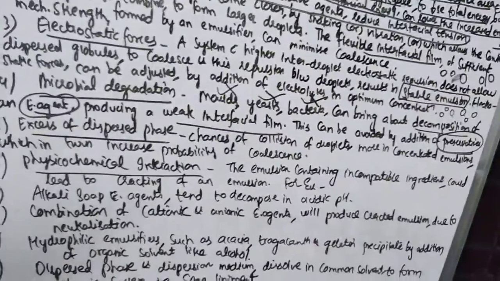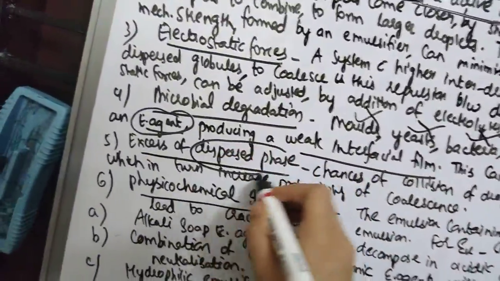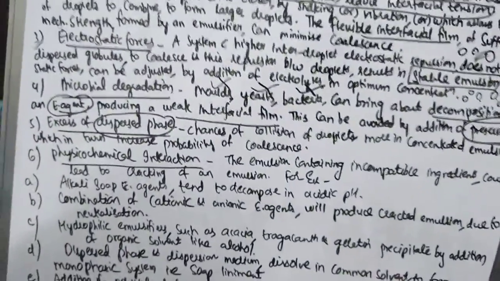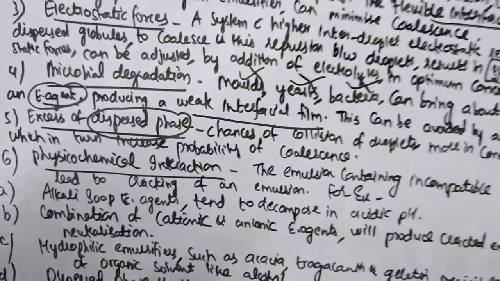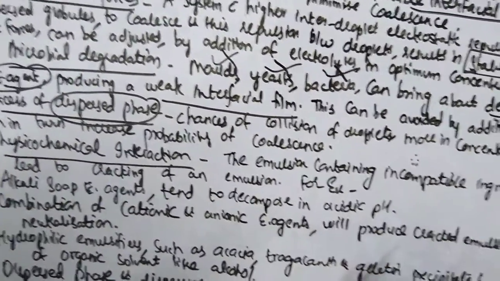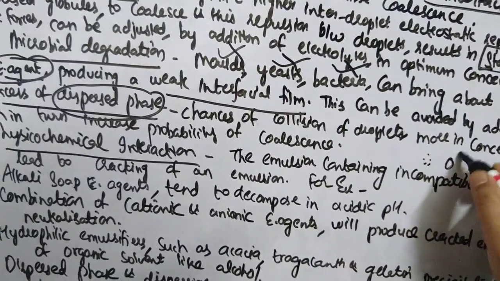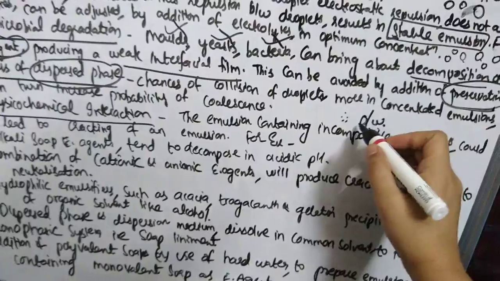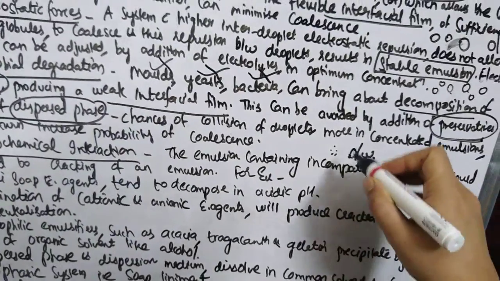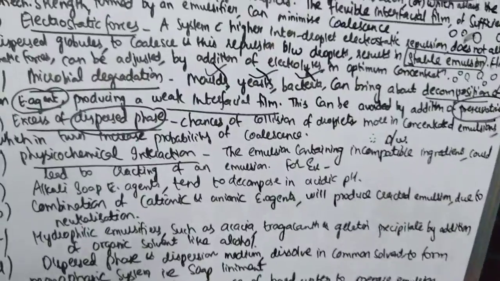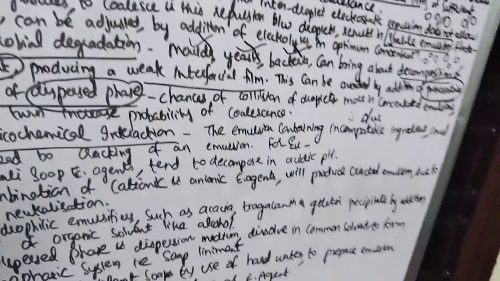Next, excess of dispersed phase. Dispersed phase is your internal phase, which is less, and your dispersion medium, for example, in oil in water, oil is the dispersed phase and water is the dispersion medium. So whenever you have excess of dispersed phase, that means the droplets are more. When the droplets are more, obviously the chances of collision will be more.